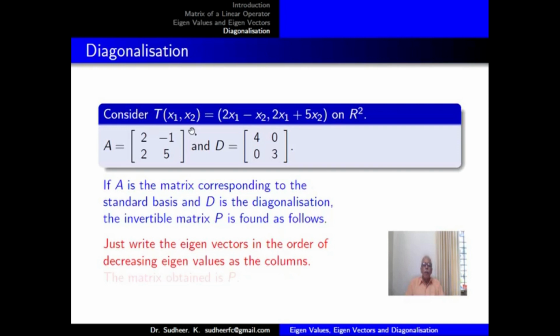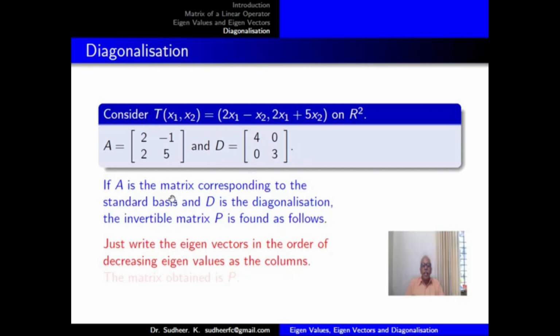Consider the operator T(x1, x2) = (2x1 - x2, 2x1 + 5x2) on R2, which we were considering so far. The matrix A = [2 -1; 2 5] is the matrix representation of the operator using the standard basis of R2, and D = [4 0; 0 3] is the diagonalization of the operator T, that means the matrix representation using the eigenvectors taken as basis.